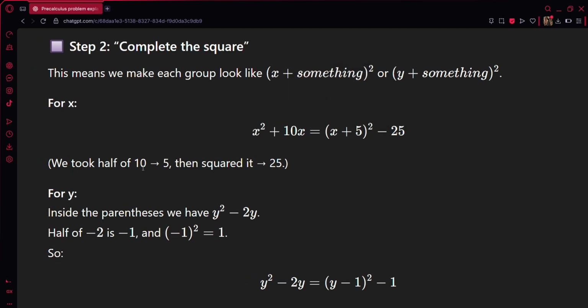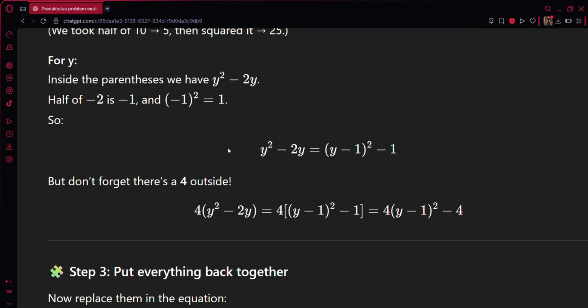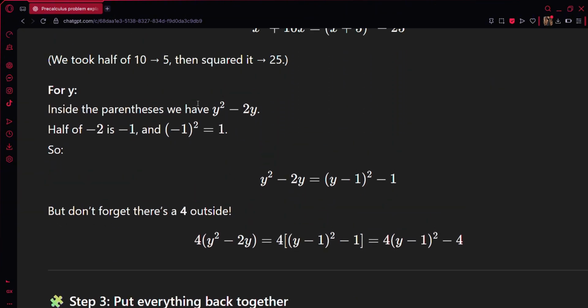As ito naman negative 25, nakuha natin siya dito. We took half of 10 and it became 5. Then, square natin siya, magiging 25 siya. Kasi pag sinolve natin to, babalik lang siya sa ganitong form. Okay, gets? This is called the square form. And then, para sa y naman, y squared minus 2y.